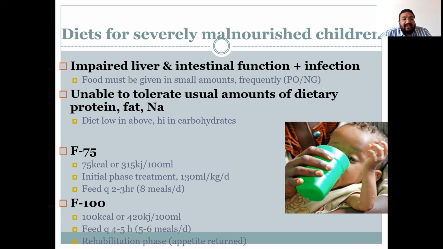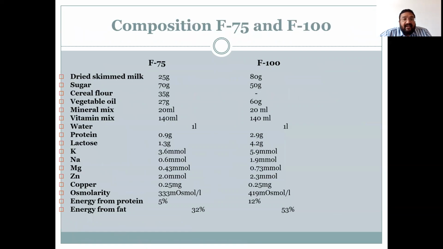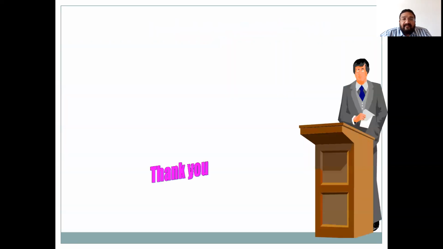F75 diet is given during the first 2 days after admission, and it provides 75 kilocalorie per 100 ml. F100 diet provides 100 kilocalorie per 100 ml. It has to be given every 4 to 5 hourly and ensure the child consumes 5 to 6 meals per day, and in the rehabilitation phase it is given. This is a slide showing composition of F75 and F100 diet.